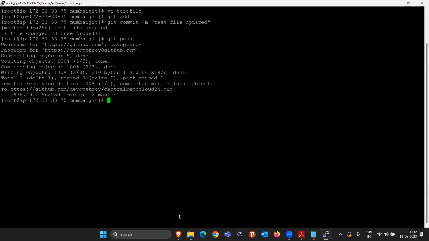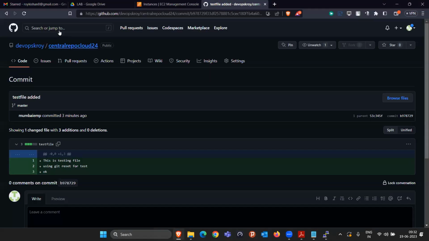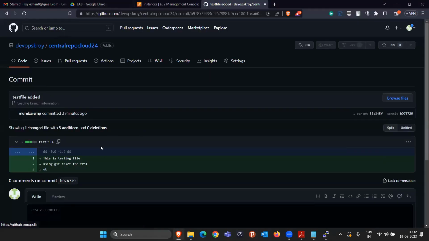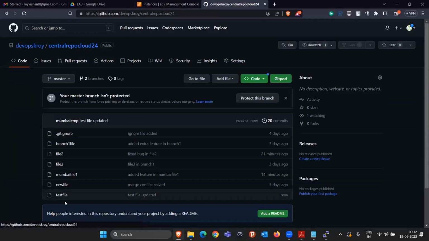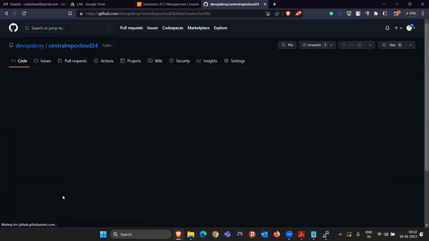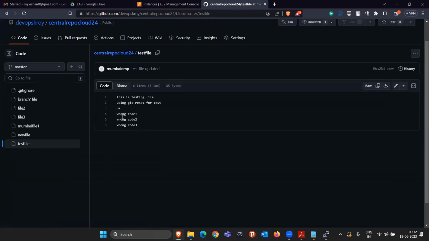Now if we come here as a manager, what he will be seeing is that, why is it only the test file? So he will be seeing that somebody added the wrong code here. So definitely you are going to get the notification here, right? That somebody added the wrong code. You have to revert these changes, because this will affect our application.